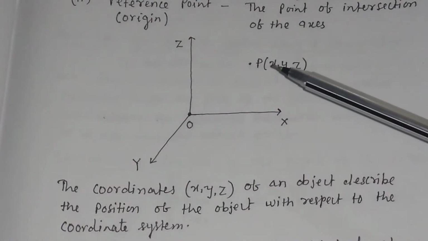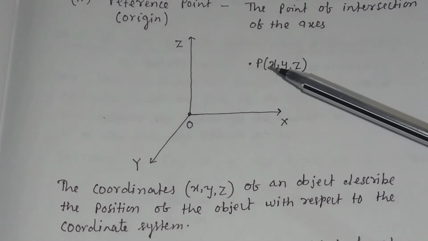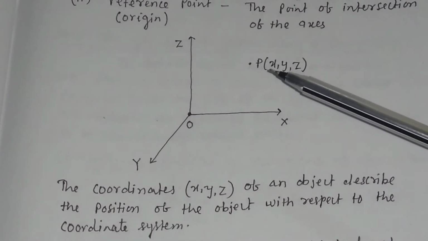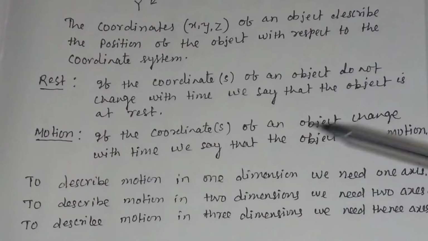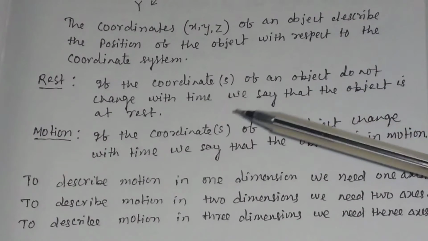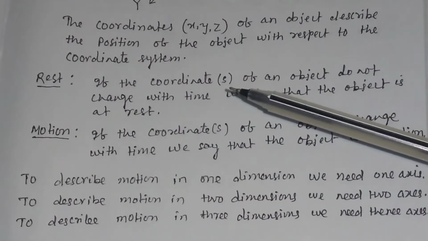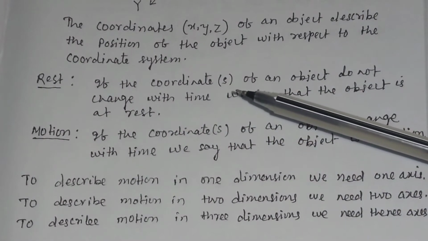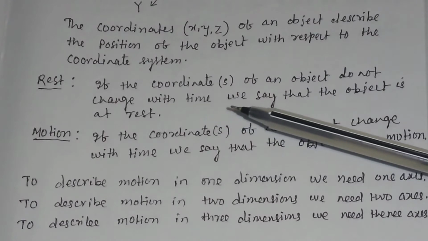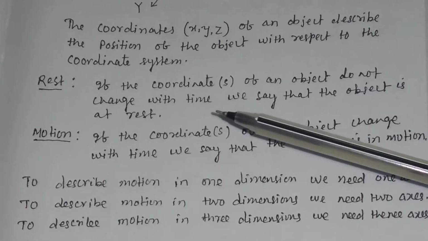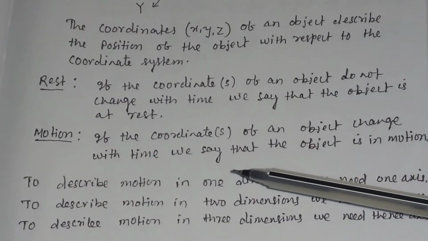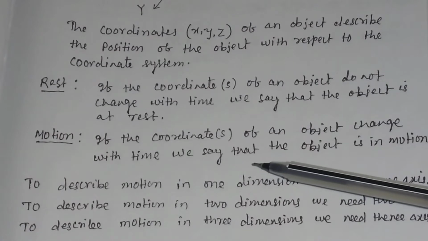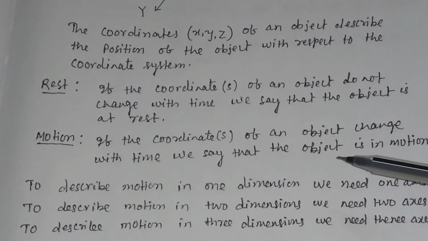The coordinate x, y, z of an object describes the position of the object with respect to this coordinate system. When the coordinate or coordinates of an object do not change with time, we say that the object is at rest. When the coordinate or coordinates of an object change with time, we say that the object is in motion.